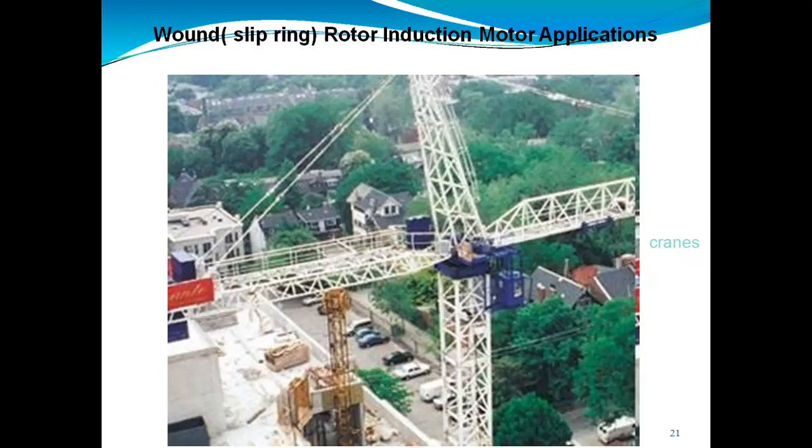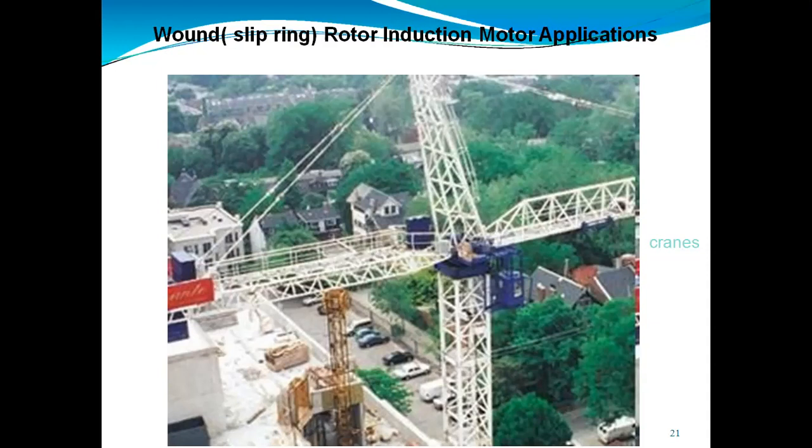Because when we use the slip ring three-phase induction motor, its speed decreases with increase in load. So we increase the value of slip, which allows pull out torque at lower speed. So you will get higher torque at lower speed also, and the brushes are used to carry the electric current and give the current to the rotor winding.